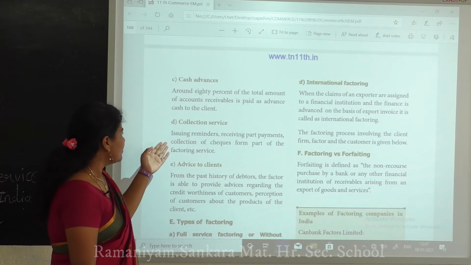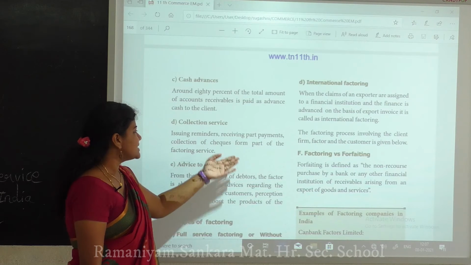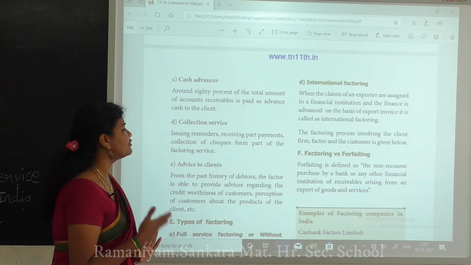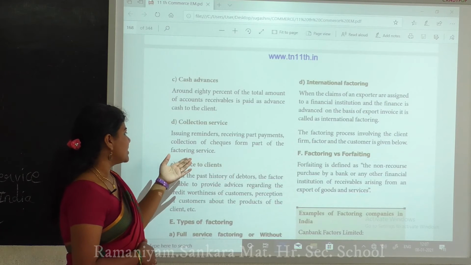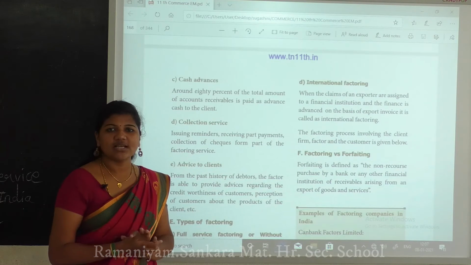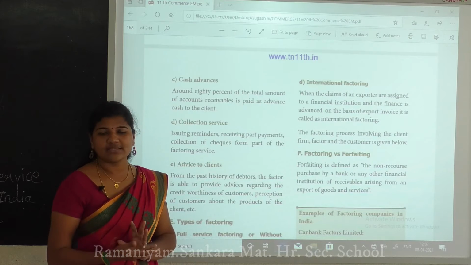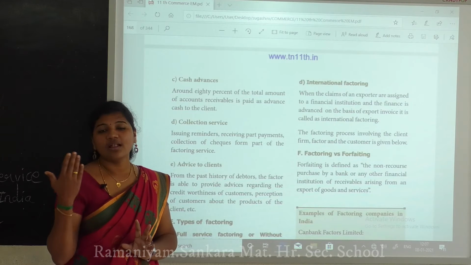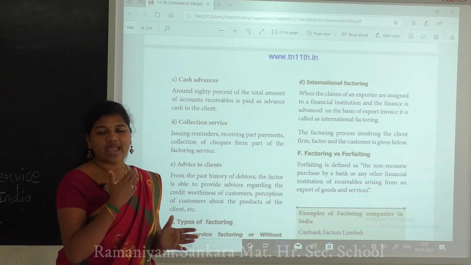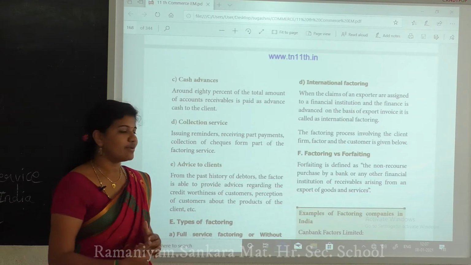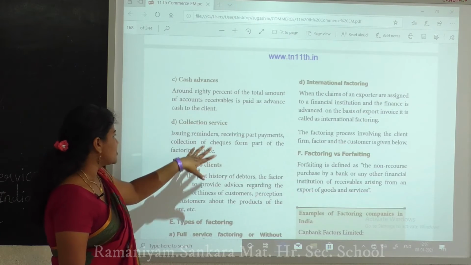Okay, so like that, issuing reminders. Next is the receiving part of the payments, collection of the check, as part of the factoring services. Somebody is giving only the check, somebody is giving cash, somebody is buying things credit-wise. So it depends upon that; if it is a check, we have to collect it. Okay, so that is collection of services.